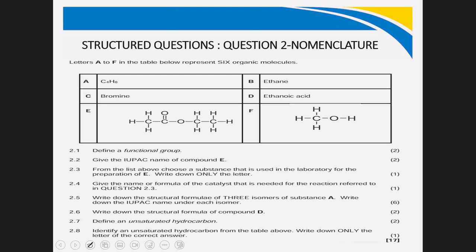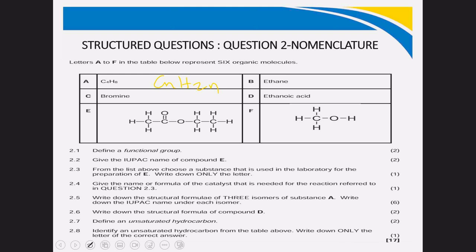You are given C4H8. So C4H8 is CnH2n, which is C4, 2 times 4, 8. This is the general formula of an alkene. So therefore, A belongs to alkene. Ethane is an alkane. Bromine is a halogen in group number 7 of the periodic table.